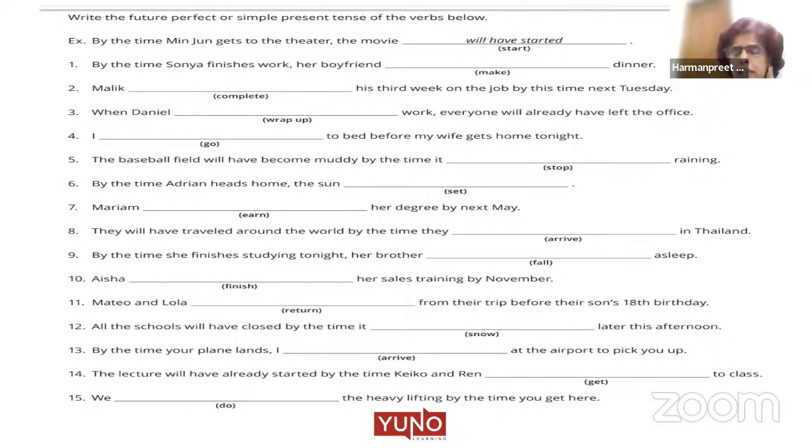Okay. So here we are talking about two different persons. So that is why we use S with singular. But here we are talking of two people. So it becomes they. With they, we do not use S and ES, right? I hope, Priyas, that point is clear to you. Yes, ma'am. By the time Kiko and Ren get to class.